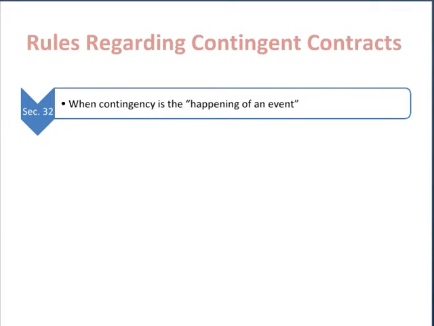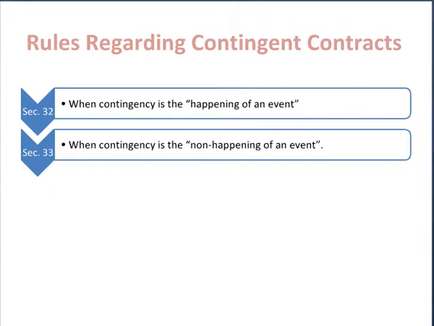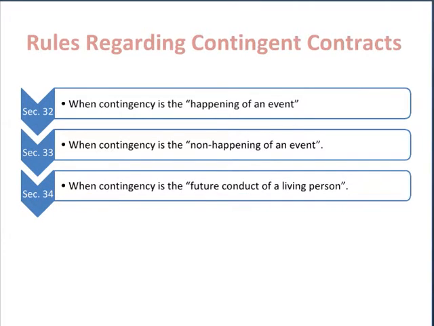Section 32 talks about a situation when the contingent event, the contingency, is the happening of an event. Whereas Section 33 talks about a situation where contingency is non-happening of an event. Then Section 34, which talks about the situation when a contingency is the future conduct of a living person.